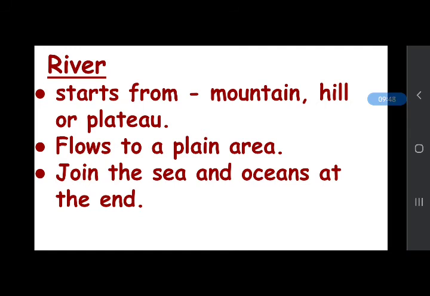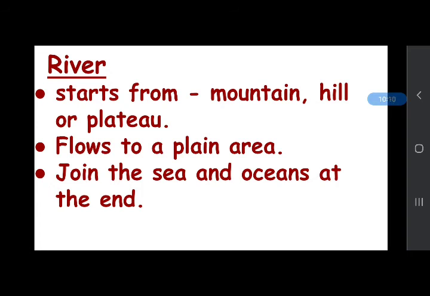And on their way, rivers feed lakes. Feed means give water to lakes in their course or in their way. And at the end, they join big oceans and seas.